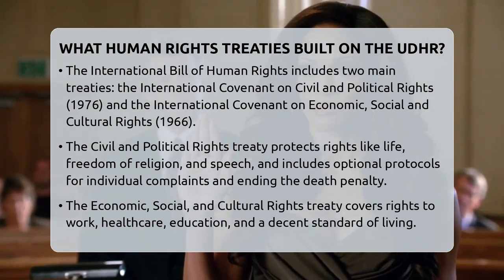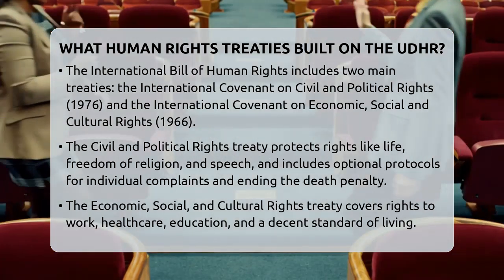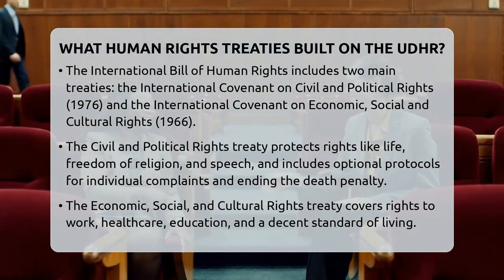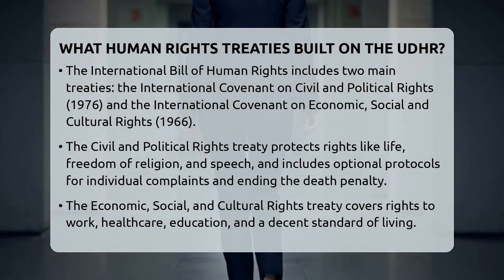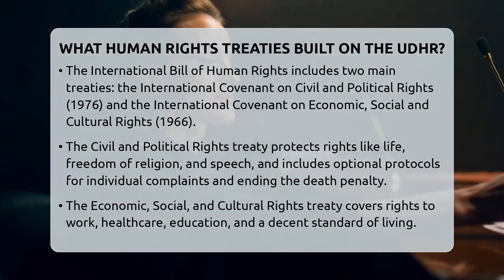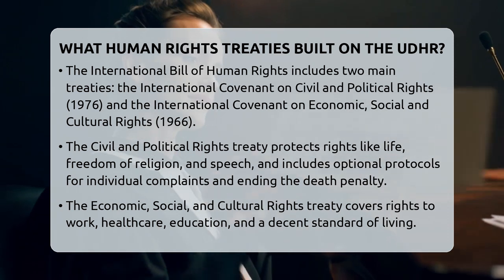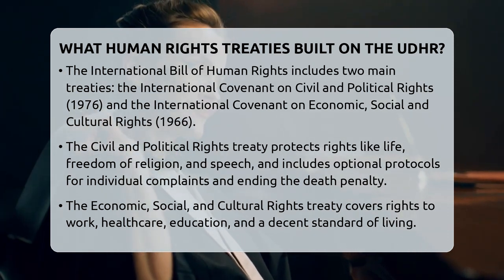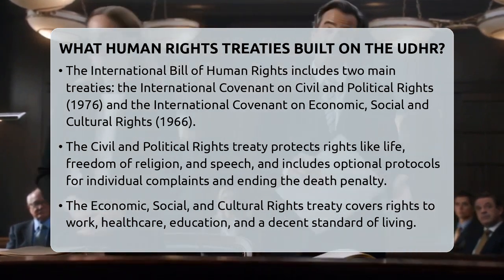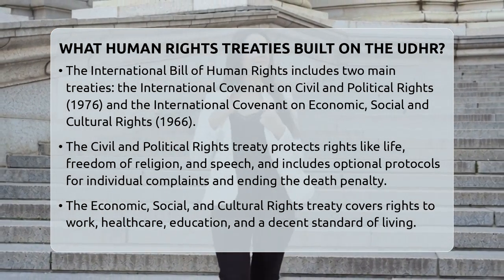The second part is the International Covenant on Economic, Social, and Cultural Rights, which was adopted in 1966. It requires countries to protect your rights to work, health care, education, and a decent standard of living. As of 2020, 170 countries had ratified this treaty, but some, like the United States, have signed it without ratifying.